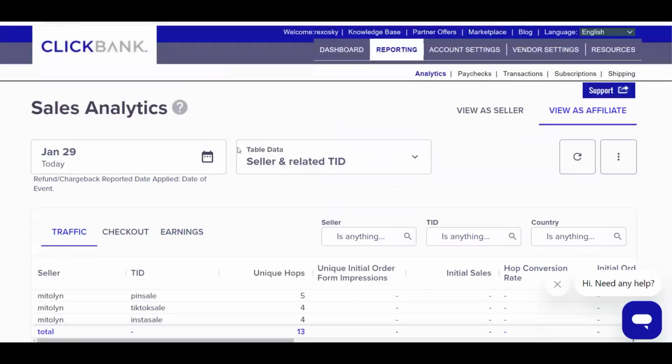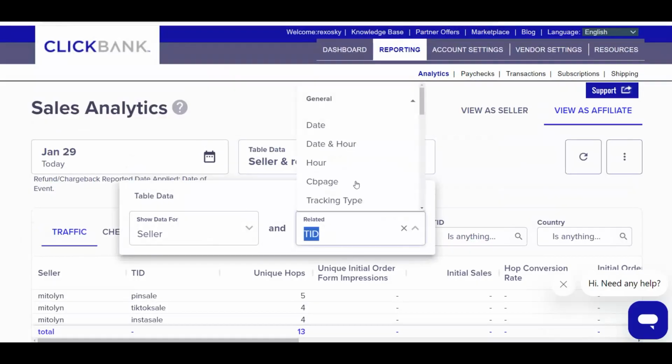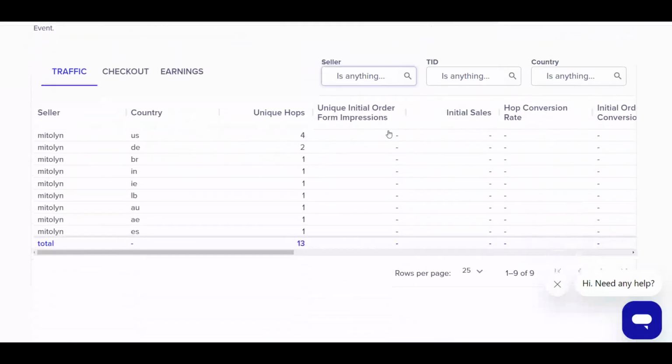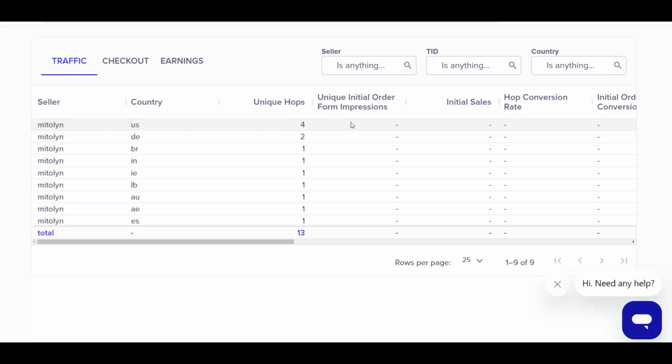So let's go right here. Let me just go right here and search, for example, by country. Let me just click on country and let's see where our clicks are actually coming from. I can see from here we got 4 clicks from the United States. You can see right here these other countries we got, for example, 2 clicks and 1 click.